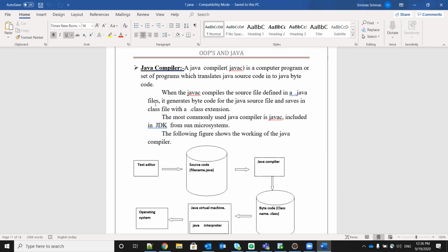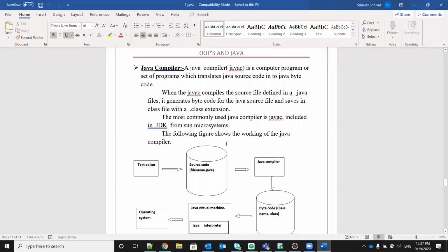The most commonly used Java compiler is Javac, included in the JDK from Sun Microsystems. So the most commonly used compiler is nothing but Javac. Where will it be included? It is included in the JDK. JDK is one part of the Java software; one folder will be there, JDK, and in that it will be available, from Sun Microsystems. It is a software company, and from this company only we are getting all these things.